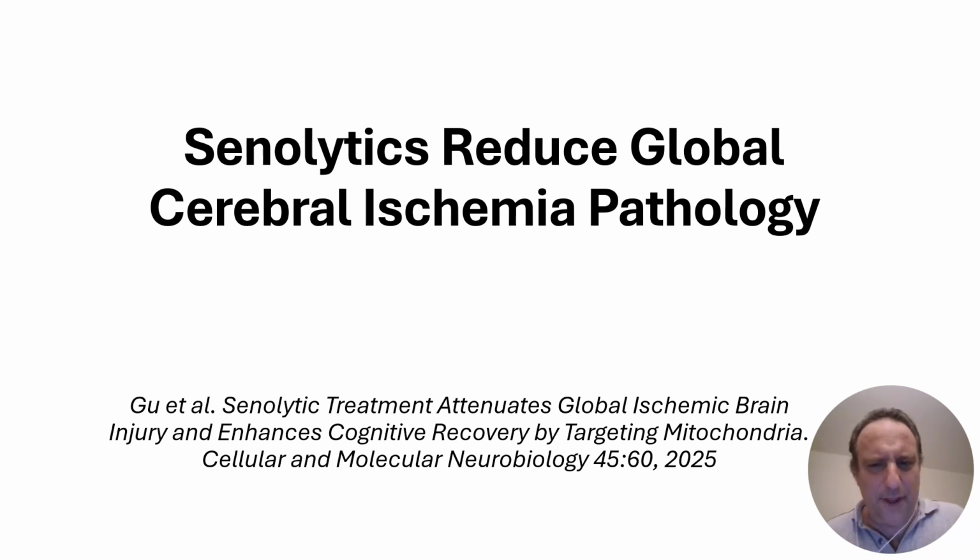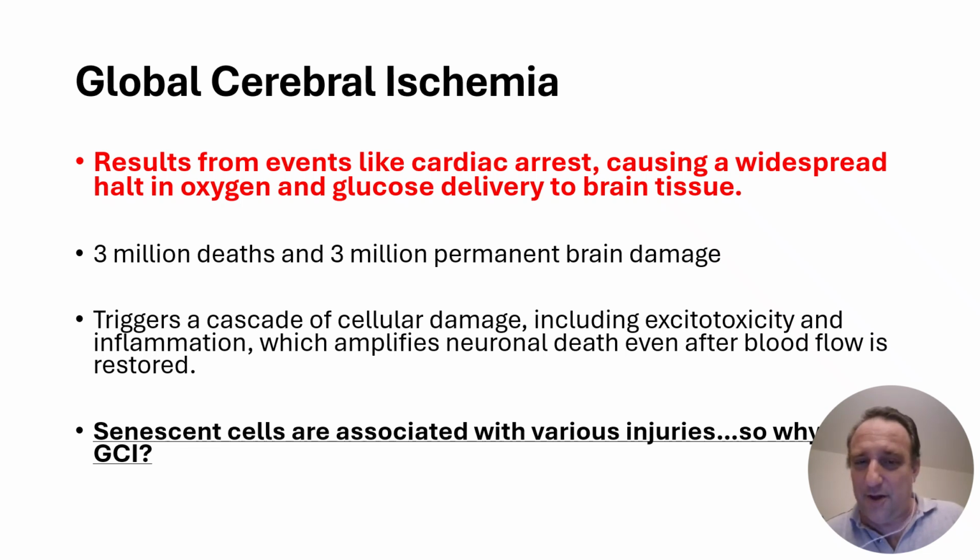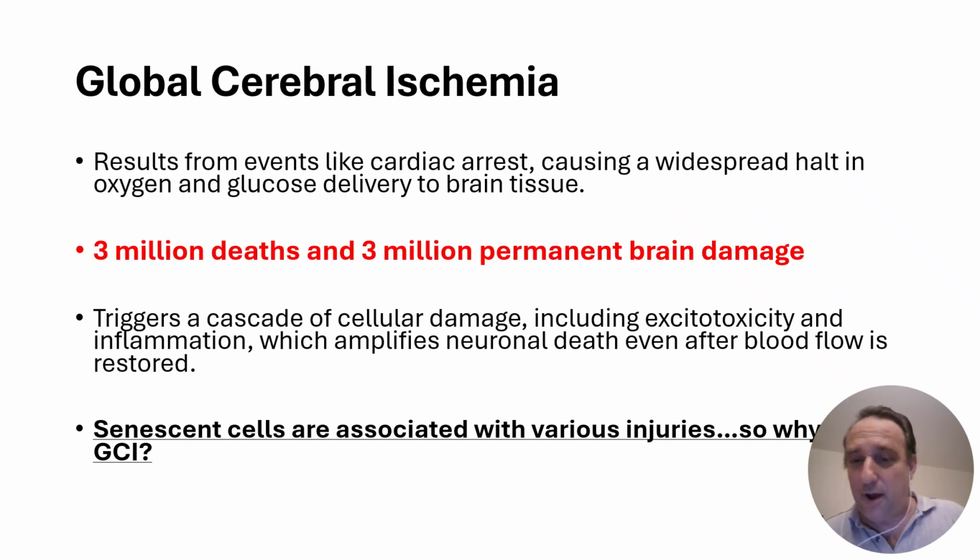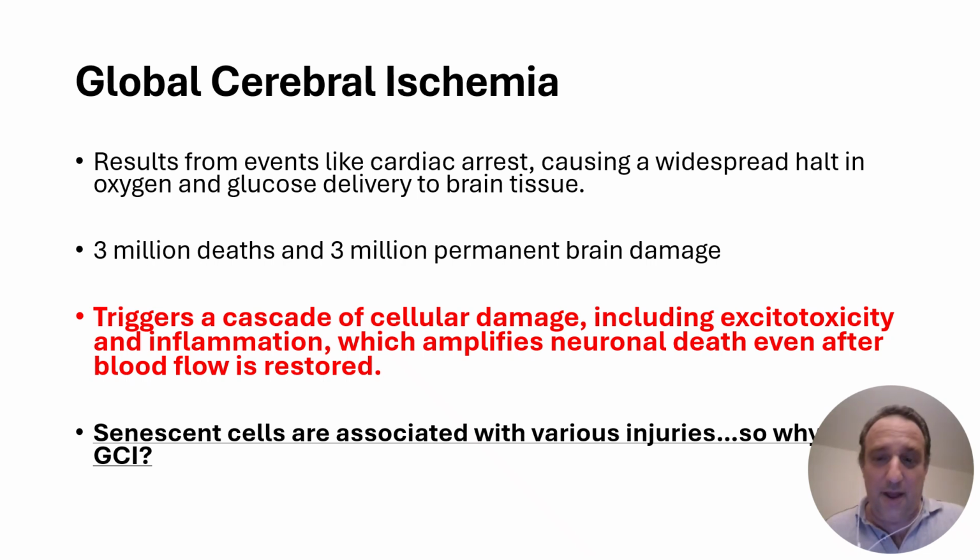We are going to discuss a paper that shows senolytics, agents that kill senescent cells, can actually reduce brain damage caused by global cerebral ischemia. Global cerebral ischemia is caused by events such as a cardiac arrest, like a heart attack, situations in which blood flow to the brain is stopped. It's a major problem. About 3 million people a year die from it, and about 3 million people or more become permanently disabled. This is caused by a progression of events, self-feeding inflammatory cascades that cause progressive brain damage even after blood flow has been reestablished.